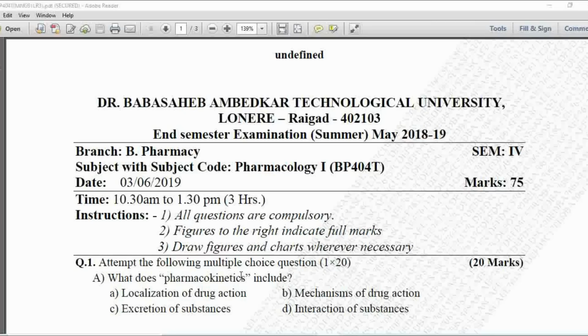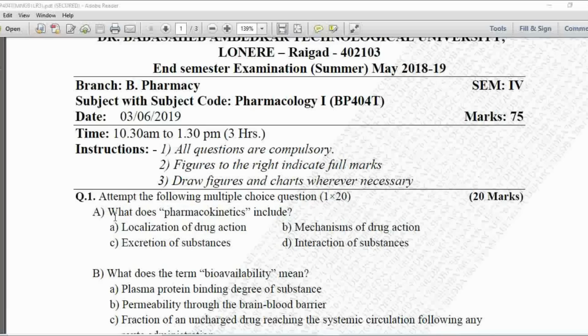Now we are going to discuss the MCQs of Pharmacology 1 BP 404T. This is the D/2 question paper of summer examination 2019. One by one we will discuss its MCQs and their answers. So this is MCQ number 1.